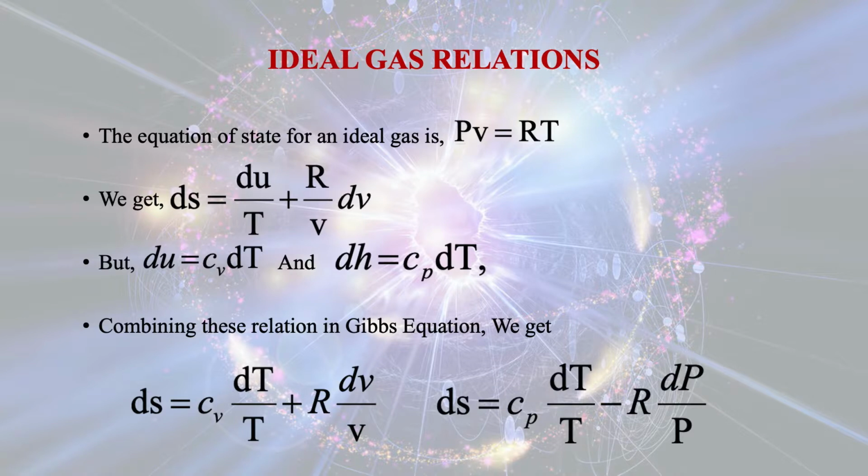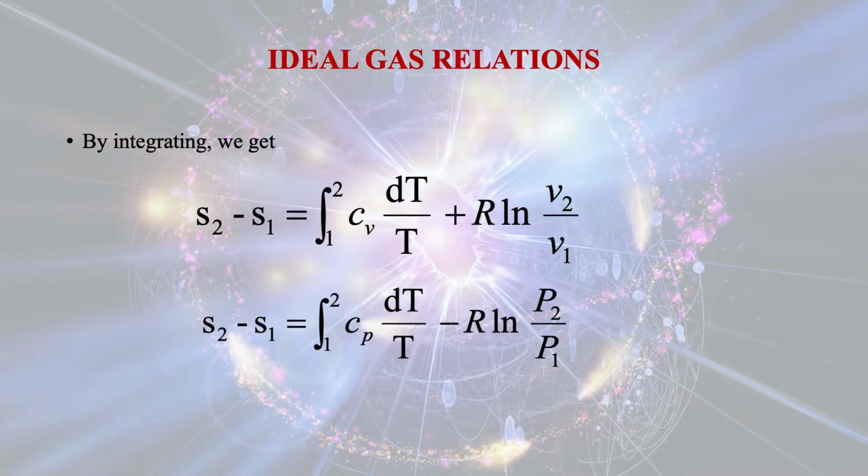Combining these relations in the Gibbs equations, we get ds is equal to Cv dT by T plus R dv by v, and ds is equal to Cp dT by T minus R dP by P. So we have got very good and nice equations for the change in entropy in terms of Cv and Cp.